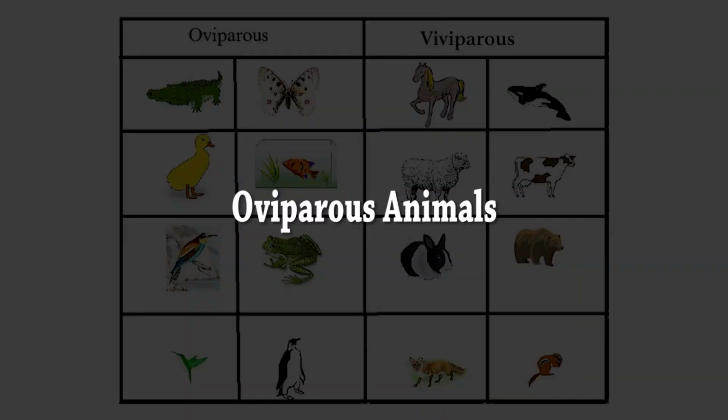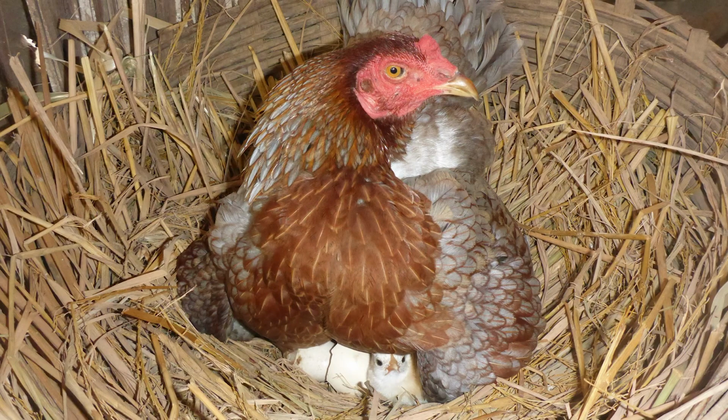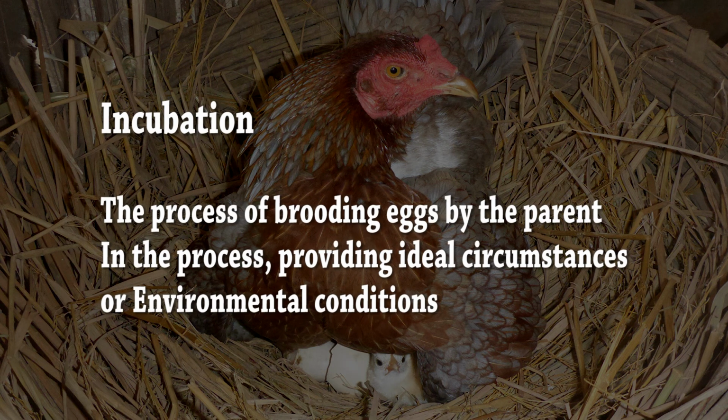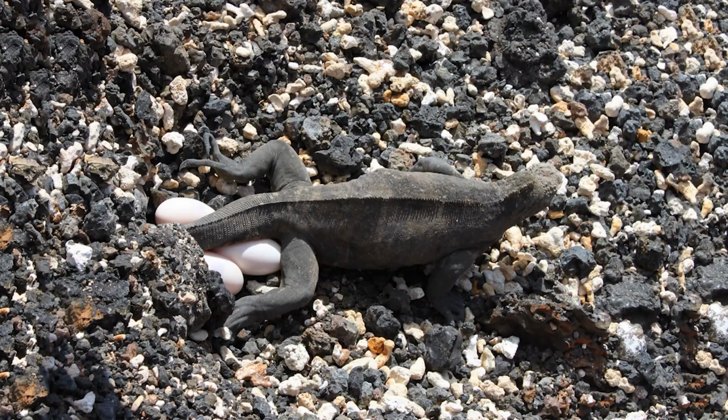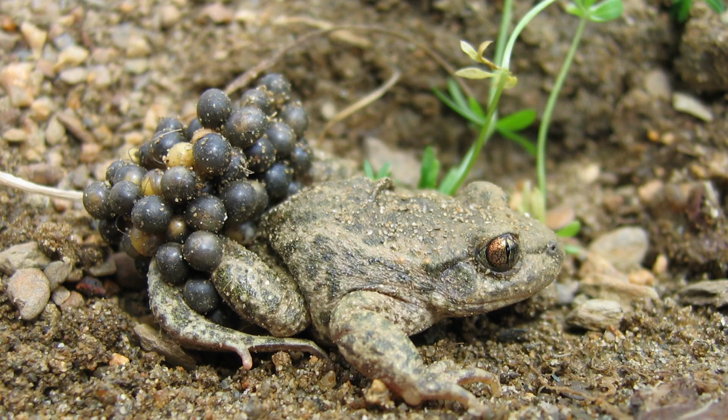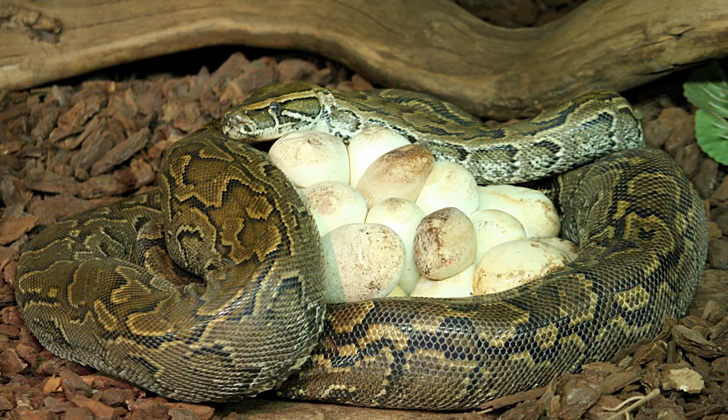Oviparous animals. Animals which lay eggs are called oviparous animals. Eggs are laid and incubated by parents. What is incubation? The process of brooding eggs by the parent, in the process providing ideal circumstances or environmental conditions. Some examples of egg-laying animals are bird, lizard, frog, snake, etc.